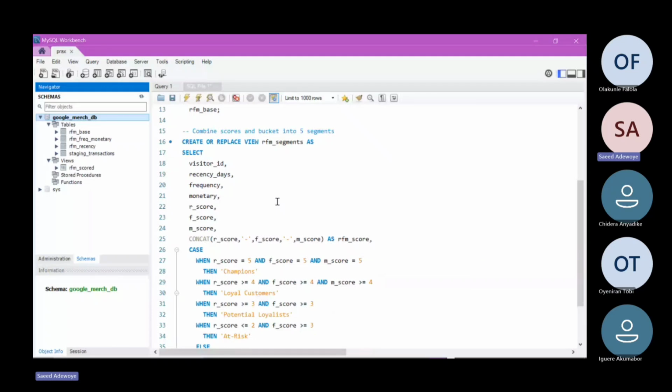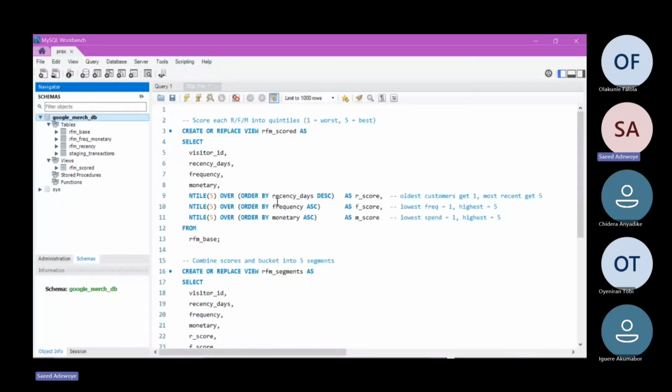This first query has helped us to have our R score, F score, and M score in ranges of 1 to 5. But interpreting that won't be comfortable. Imagine you are presenting your findings to the stakeholders and you are saying, okay, if a customer is in between this, it will have 5, it will have 4.